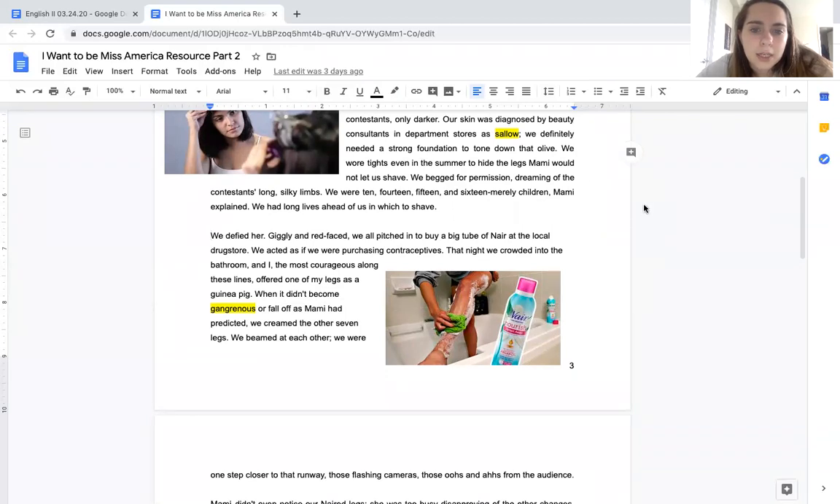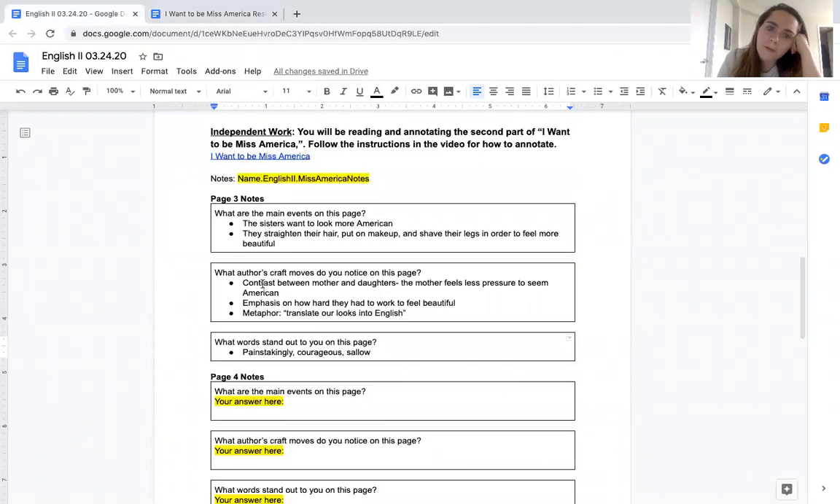That's fine. Okay, what author's craft moves did I notice on this page? Let me see. I do notice that it's talking about this difference between the way the girls want to look and the way their mother feels they should look, where the girls are going through all of these processes in order to seem more American, and their mom isn't really pressed. She's like, you've got this long life ahead of you. You don't need to worry about this right now. So in general, it seems like the mom doesn't feel the same pressure the girls feel to look American. So I took that note as an author's craft move.